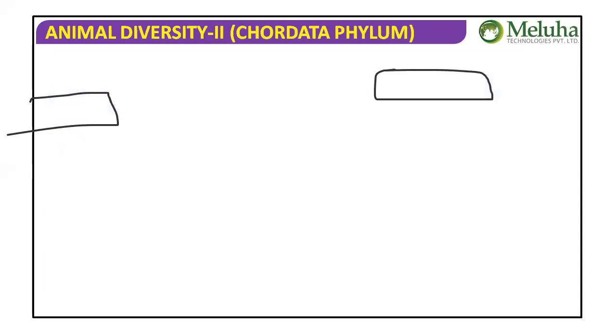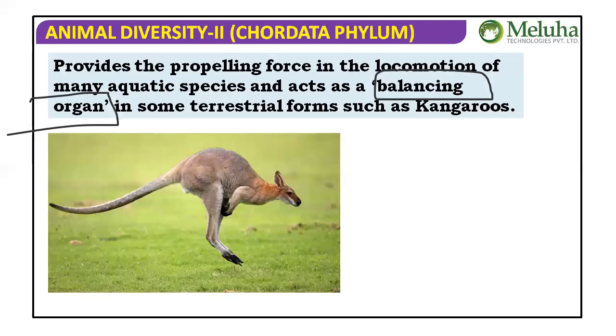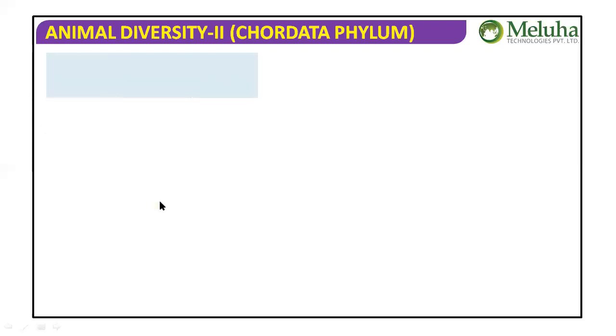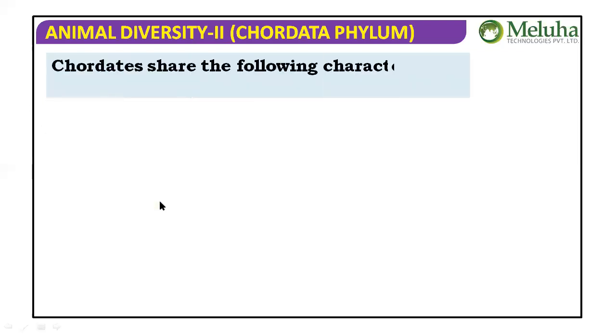In kangaroo-like mammals, let me show you the kangaroo. See that the tail acts almost like a third leg for balancing the body. So that's it about the chordate characteristic features: notochord, pharyngeal gill slits, dorsal tubular nerve cord, and post-anal tail.